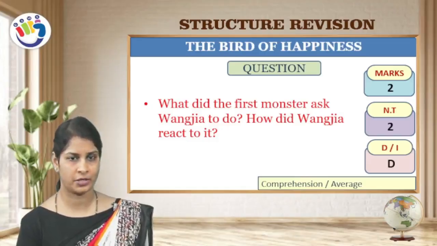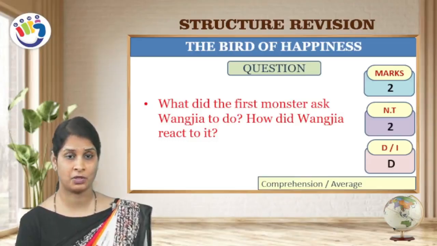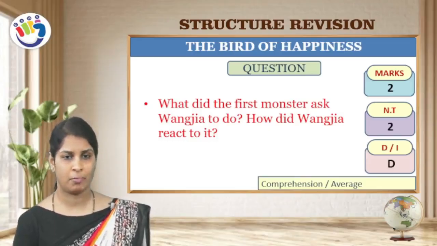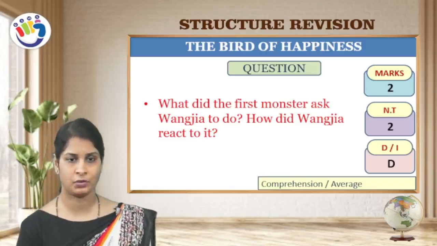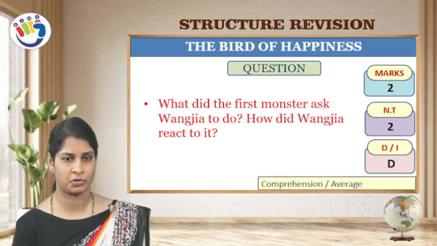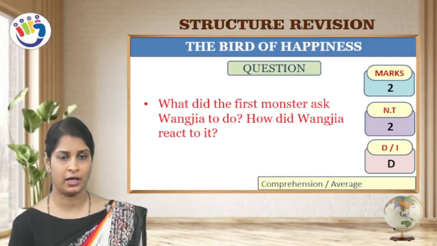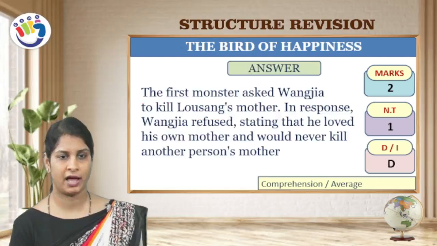Children, you can see in the question they have mentioned first monster. Why? Because the bird of happiness was guarded by three old monsters. Earlier we had discussed in the summary. This question is for 2 marks, number of times 2 times, a direct question under comprehension and average.